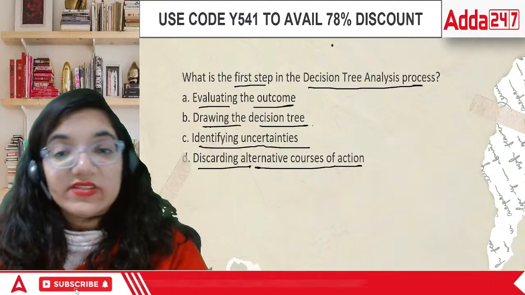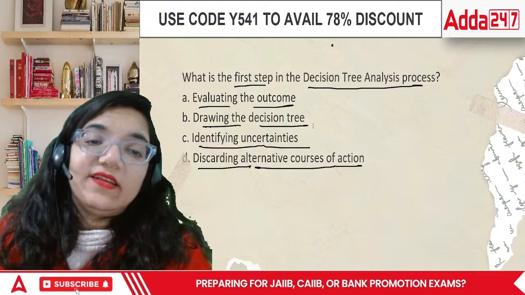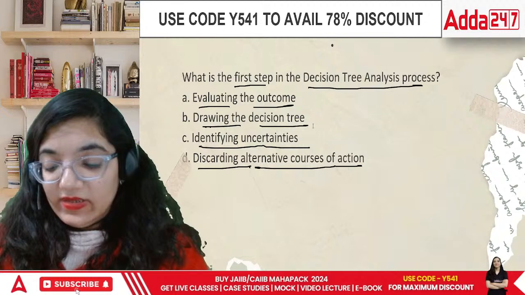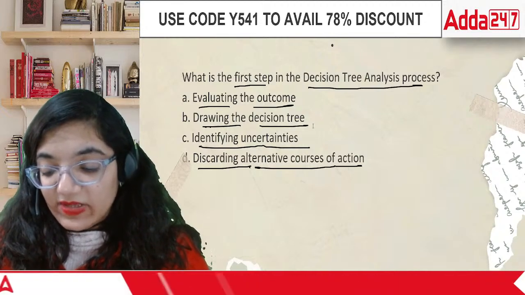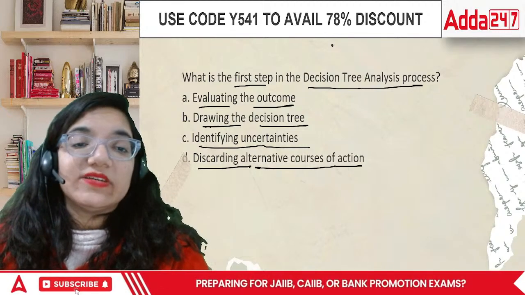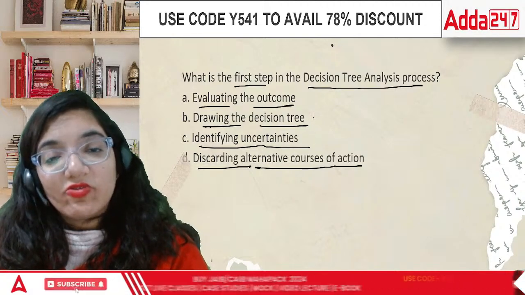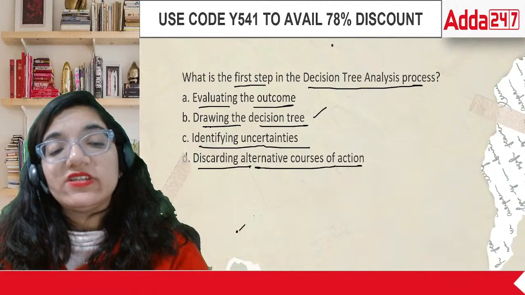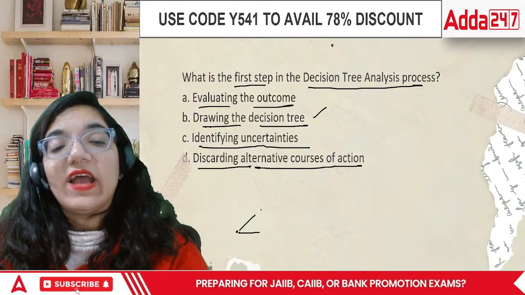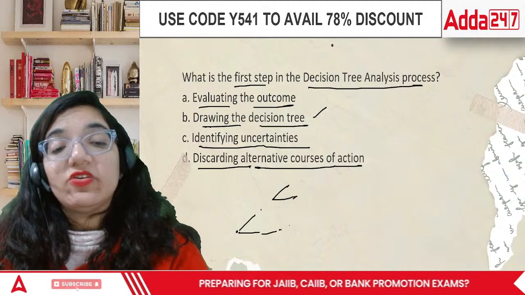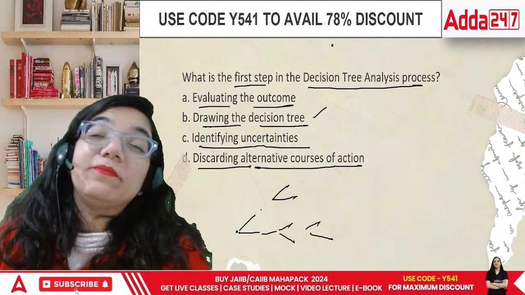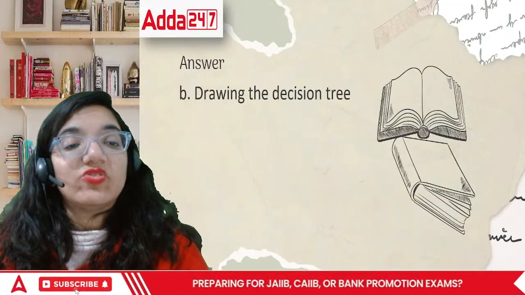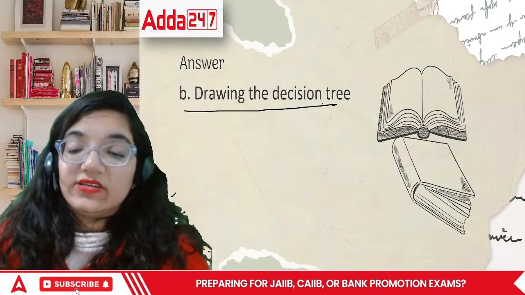This kind of question can always be asked. They'll give you some process and ask the sequence of the same. And normally this is one of the areas where we have maximum problems. The answer is drawing the decision tree. When you are looking forward, the first step is we have to see how many yeses and nos we have. If we have a yes and if we have a no, how many outcomes can come out maximum out of it. So in this case, the right answer is drawing the decision tree.